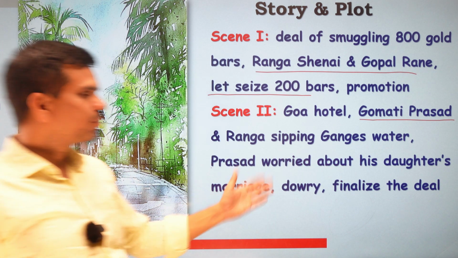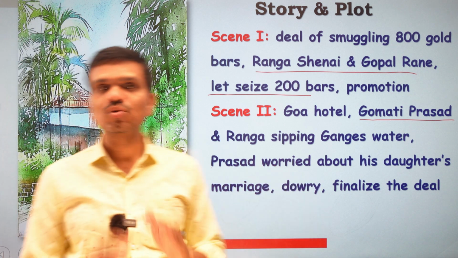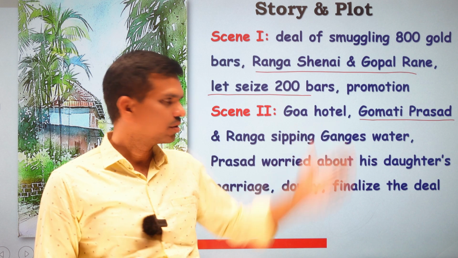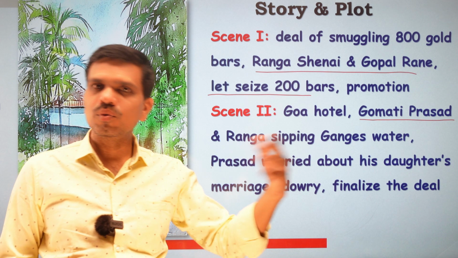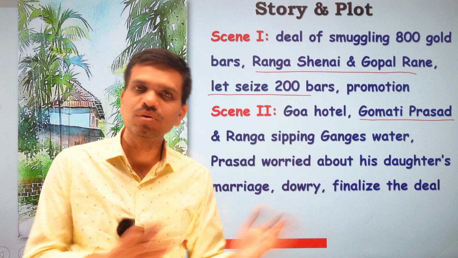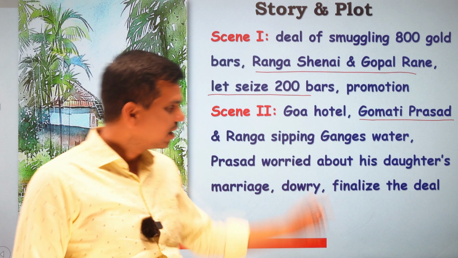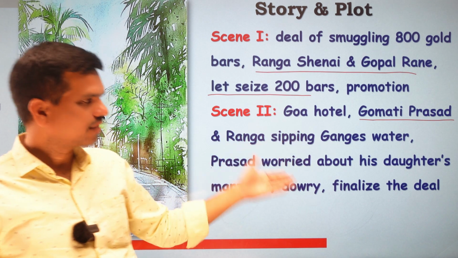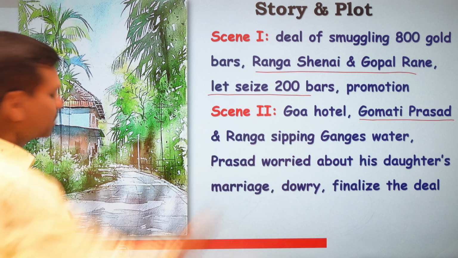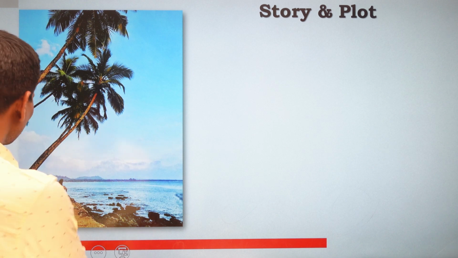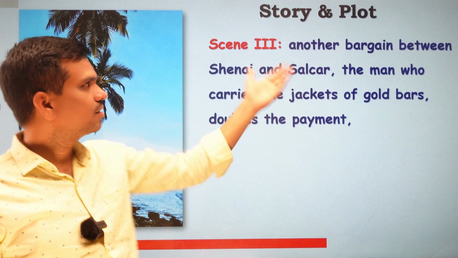Prasad is worried about something shown in the scene. There we find that Prasad is worried about his daughter's marriage, and he says that the dowry has increased a lot and he has to settle the dowry with his son-in-law, and he has to give a Mercedes to the son-in-law, and for that he must finalize the deal with Ranga Shenai, and there they finalize the deal. So this is the second scene, and in the second scene we have another deal. Next we have the third scene, and in the third scene again we find a bargain between Salkar and Ranga Shenai.